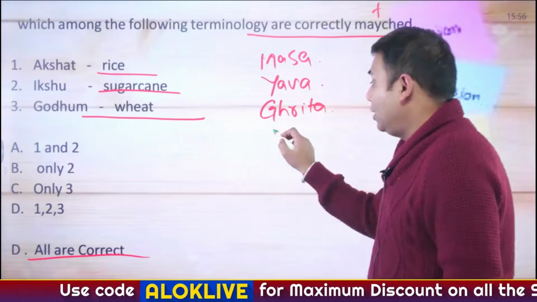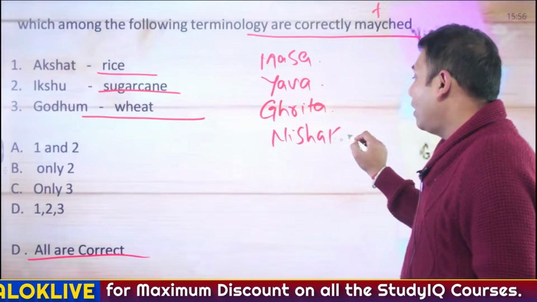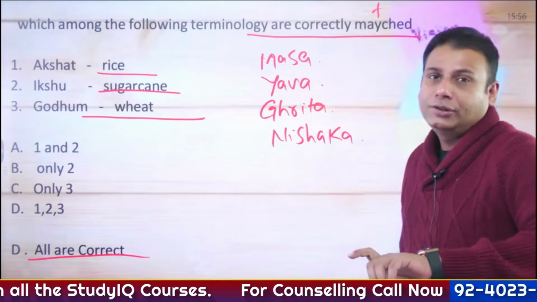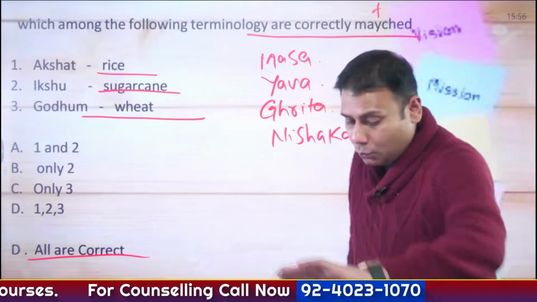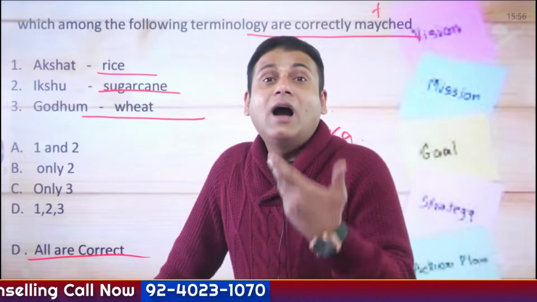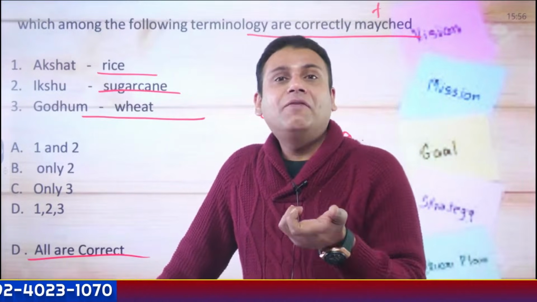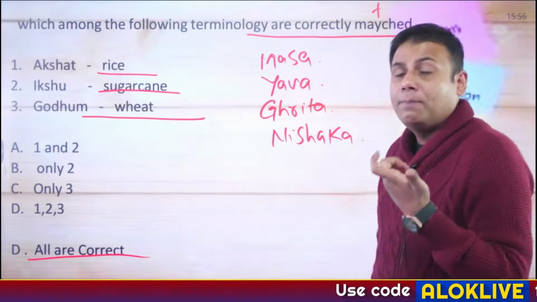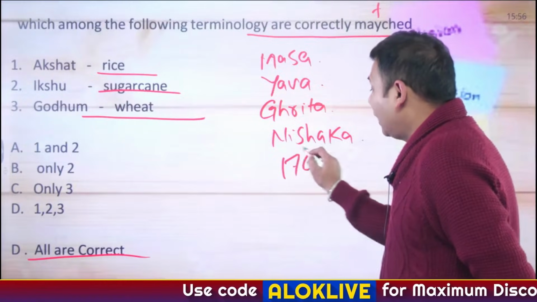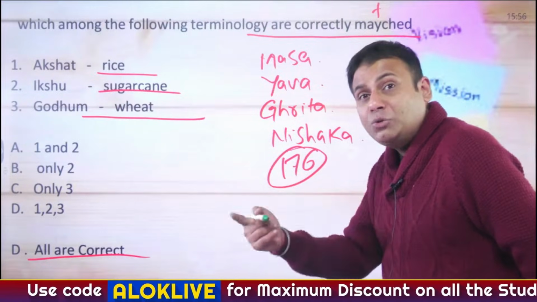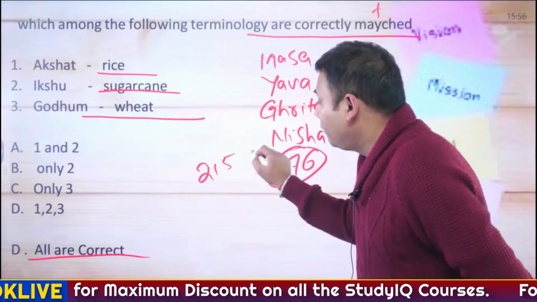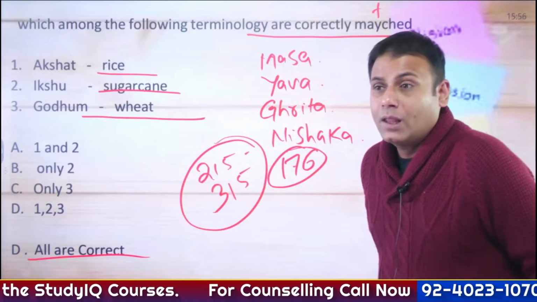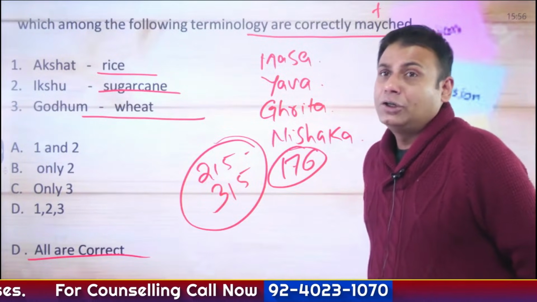Gold coins, nishak. Gold ornaments, nishagriv. Okay. Ashwa means horse. Gau basically means cow, and gau was also referred to as aghnya, which cannot be killed. And the word gau finds mention approximately 176 times in the Rig Vedic shlokas, and the word ashwa finds mention 215 to 315 times in the Rig Vedic shlokas. So please pay attention to the terminologies.